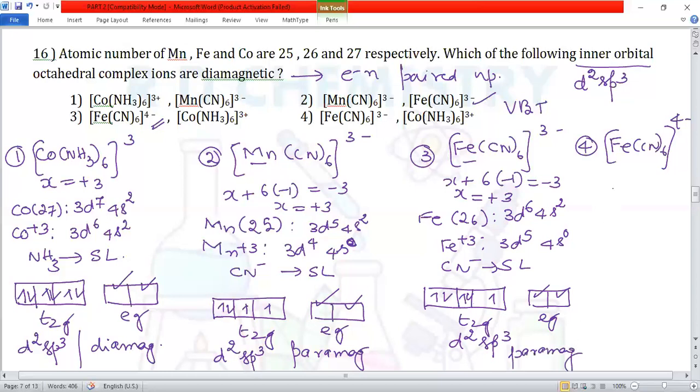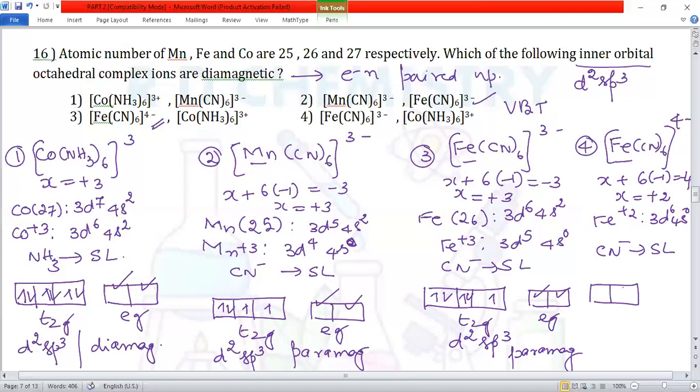Last one. So x plus 6 times minus 1 is equal to minus 4. X is equal to plus 2. So iron plus 2 state will have 3d6 and 4s0, and CN minus is a strong ligand. Electron pairing takes place.